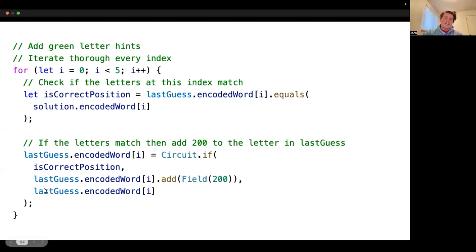And the false return value is just the same thing that is in encoded word now. So in other words, what we get out of this is the encoded word on last guess, but now anywhere that we have matching letters with the solution that we passed in, we've added 200. So if A is 1, and this is in the correct position, then now we have 201 in that position.